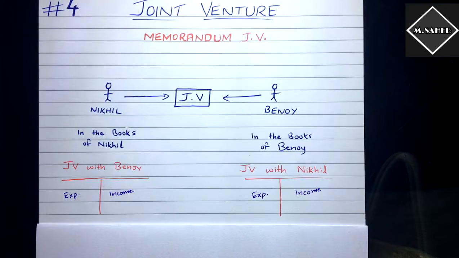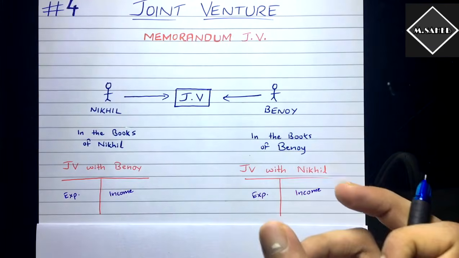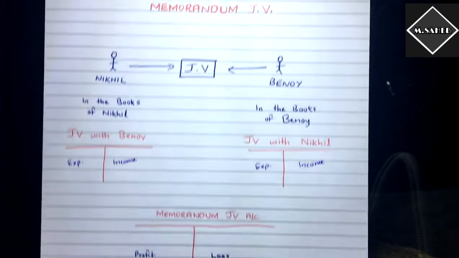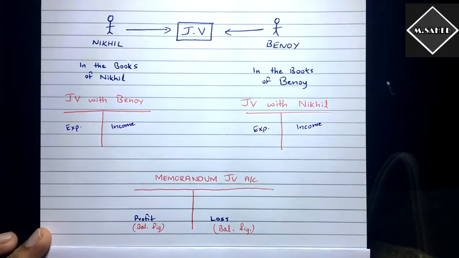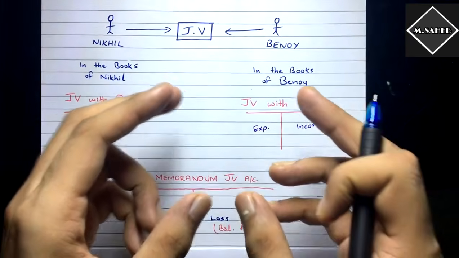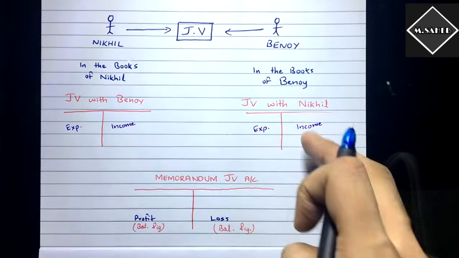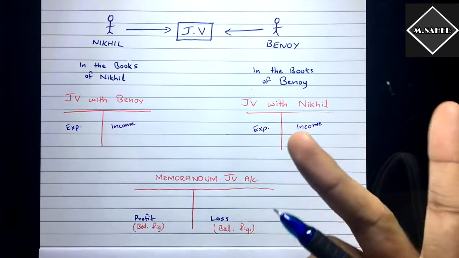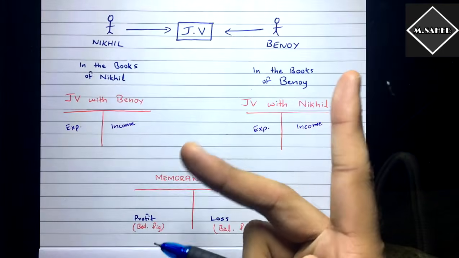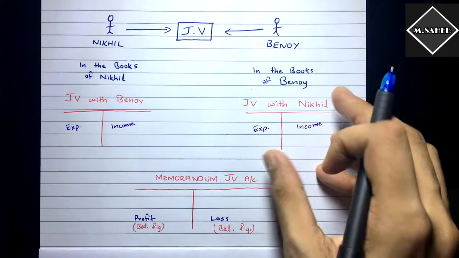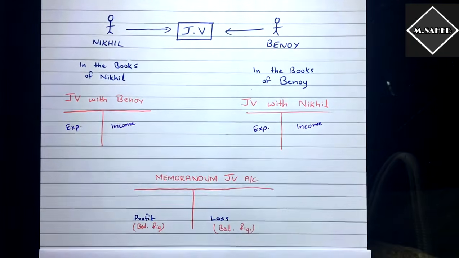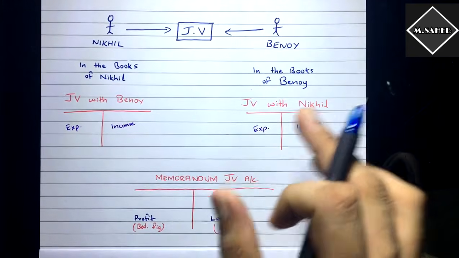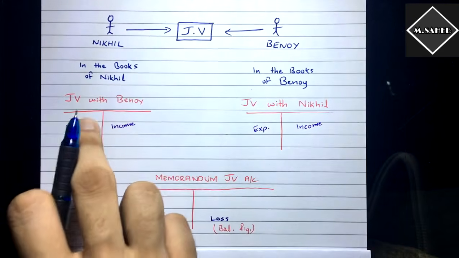So what will happen when Binoy gets the periodic statement? What is he going to do? He is going to prepare an account called the Memorandum Joint Venture Account. He is going to take the periodic statement which he received from Nikhil, and with his own joint venture with Nikhil account, with these two things, he is going to prepare this Memorandum Joint Venture Account. Now what is that periodic statement? Periodic statement is nothing but the exact carbon copy of this.